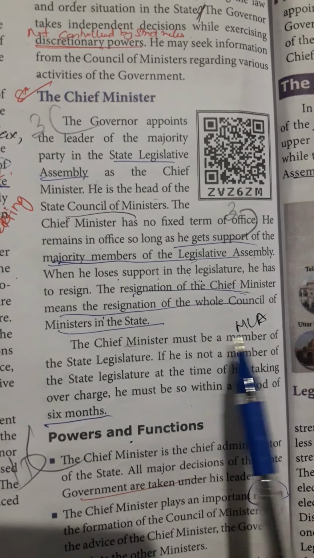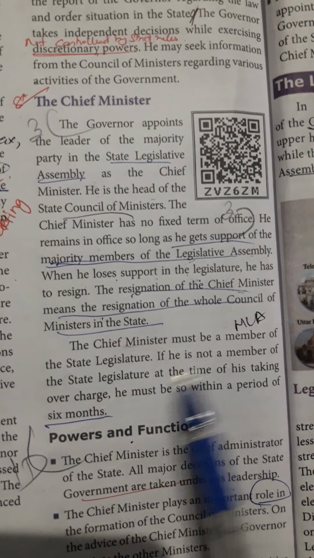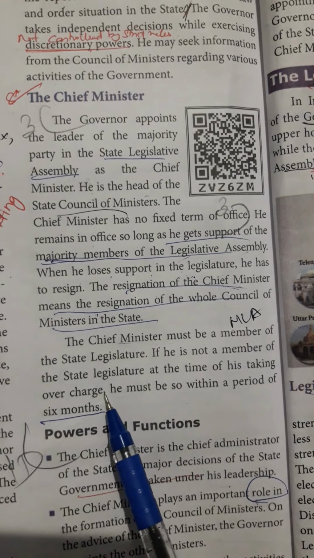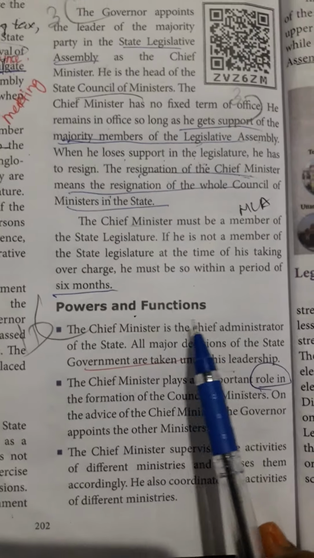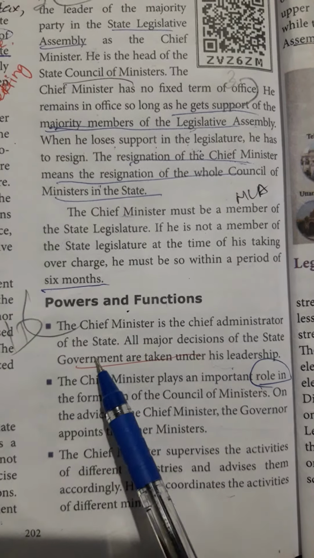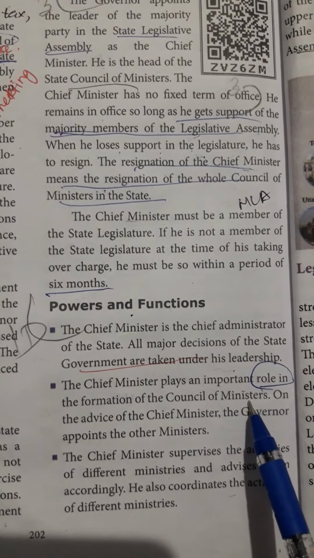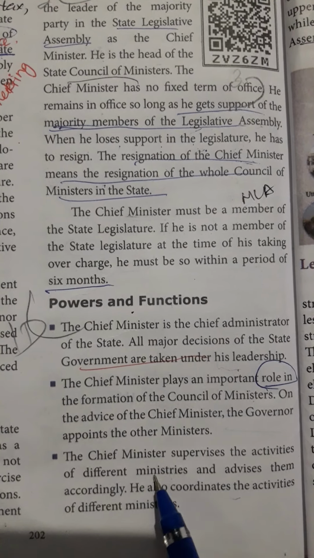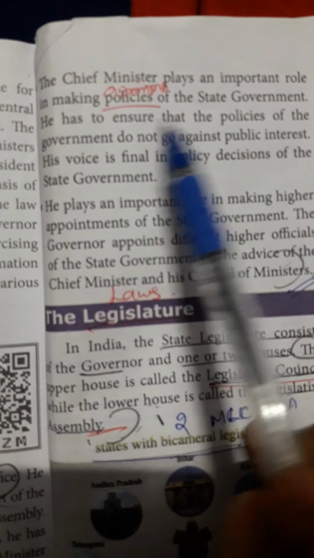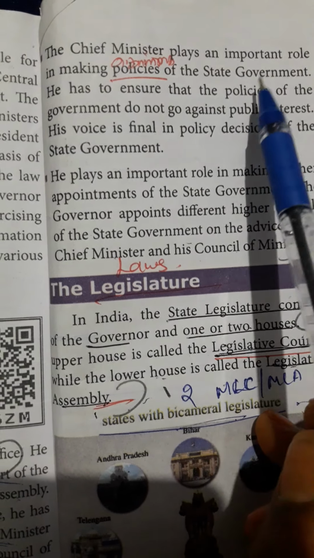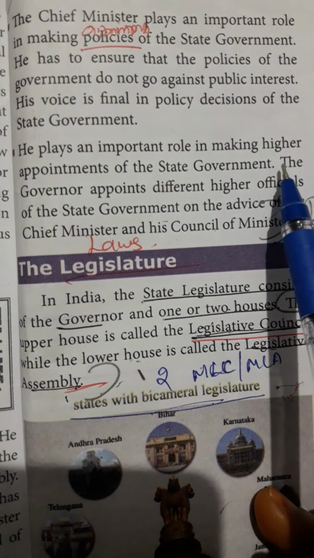So the chief minister must be a member of a state legislature. That is, chief minister should be an MLA. If he is not a member of a legislature at the time of taking charge, within 6 months he should become an MLA. Then the powers and functions of chief minister. The chief minister is the chief administrator of the state, takes all the decisions under his leadership. He plays an important role in the formation of a council. He supervises the activities of different ministers and advises them. Then the chief minister also plays an important role in making the policies, schemes of the state government. He plays an important role in making higher appointment of state government officials.